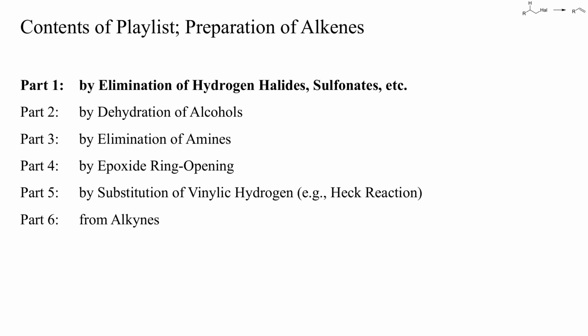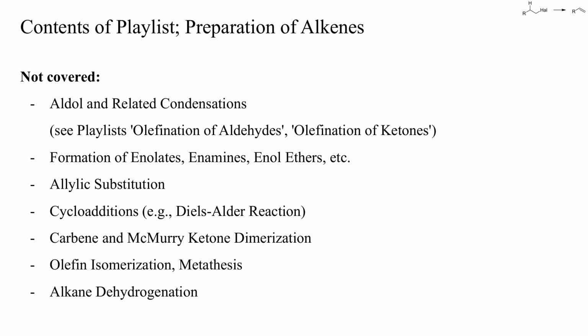In the last video, I'll show you some strategies to convert alkynes into olefins. For instance, partial hydrogenation or alkylation. Throughout these 6 videos, I'll call compounds with a CC double bond interchangeably alkenes or olefins. There are many more ways to prepare alkenes.